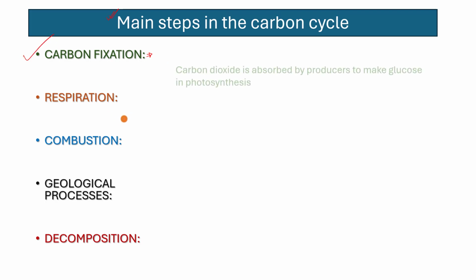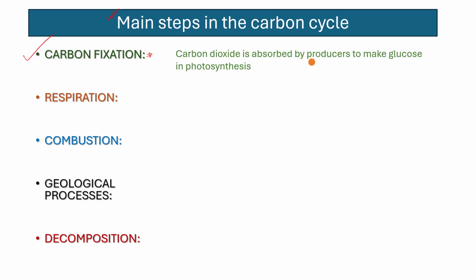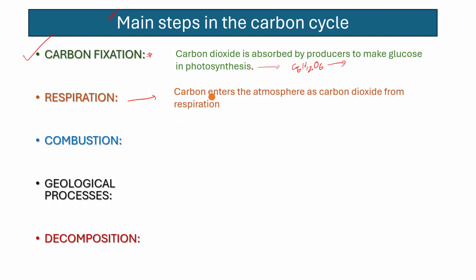Plants and other autotrophic organisms, such as algae and some bacteria, use photosynthesis to convert carbon dioxide into organic carbon compounds like glucose, which becomes part of their tissues. Organisms, including plants, animals, and decomposers, release carbon dioxide back into the atmosphere through respiration.